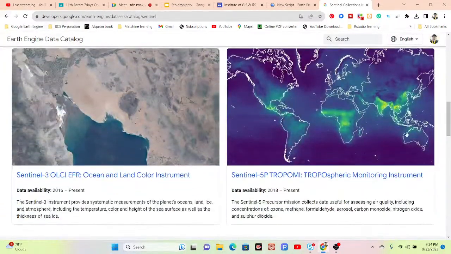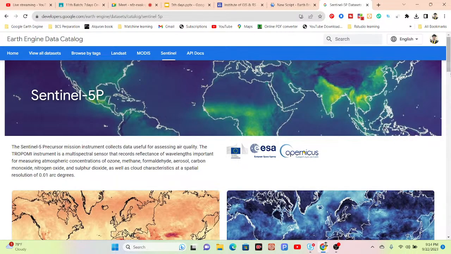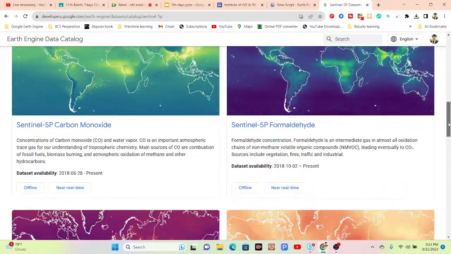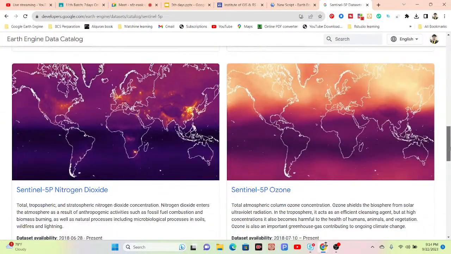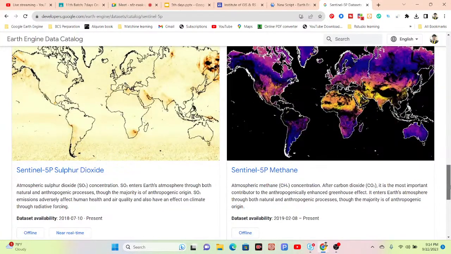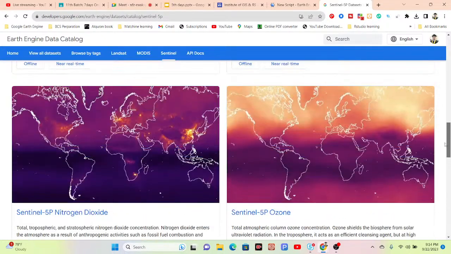Okay, so after that, you can see this time we are talking about the Sentinel-5 satellite imagery. It is a tropospheric monitoring instrument. So basically from that we can easily access all of these air quality parameters such as aerosol, cloud, carbon monoxide, formaldehyde, nitrogen dioxide, ozone, sulfur dioxide, and methane. These gases we can easily access from here.